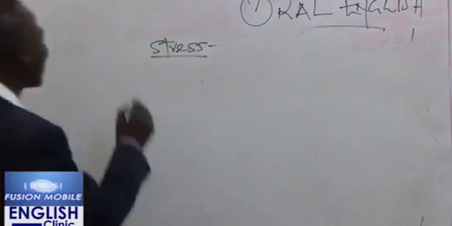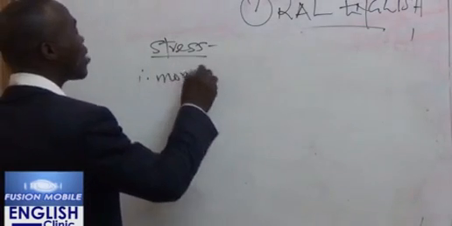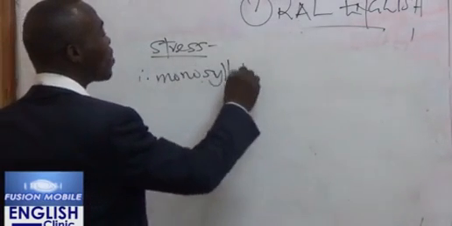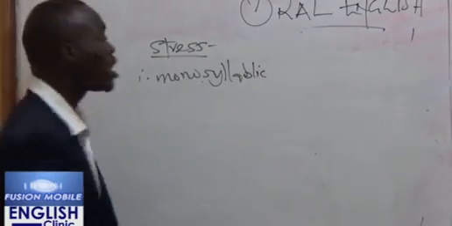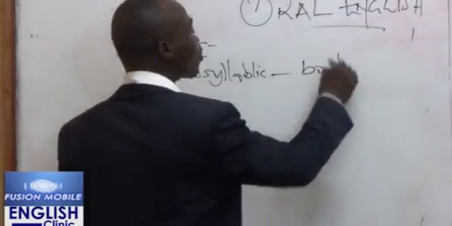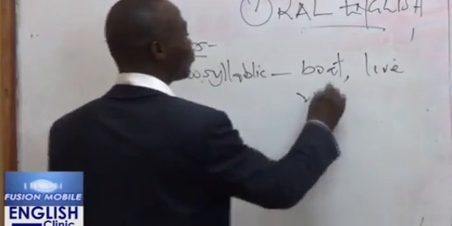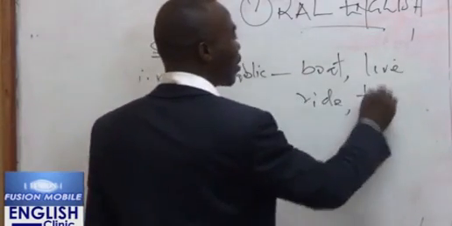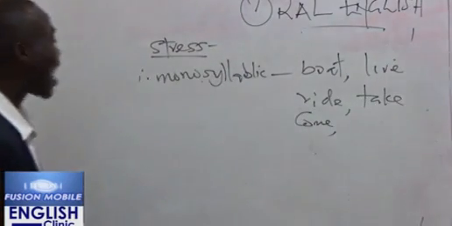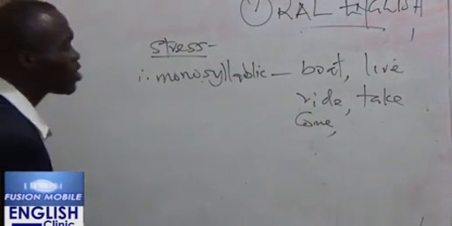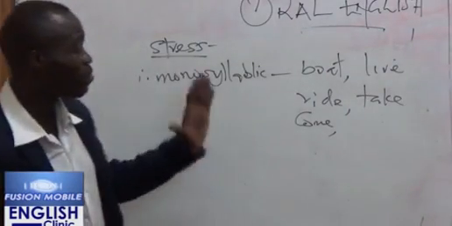Now, we have three types of words by syllable count. We have what we call monosyllabic words. Those are words that are made up of only one syllable, like boat, leave, write, take, come, and so on. We don't need to bother ourselves with monosyllabic words because we have only one syllable.